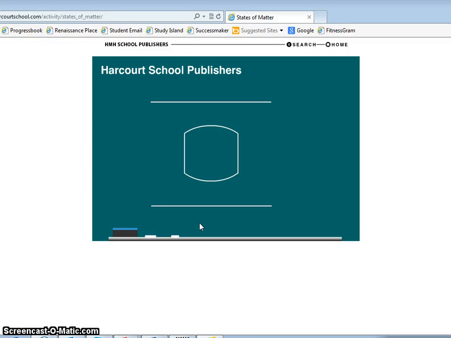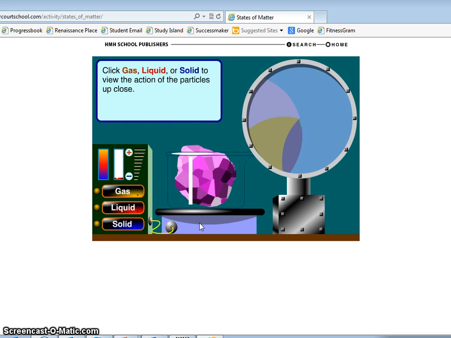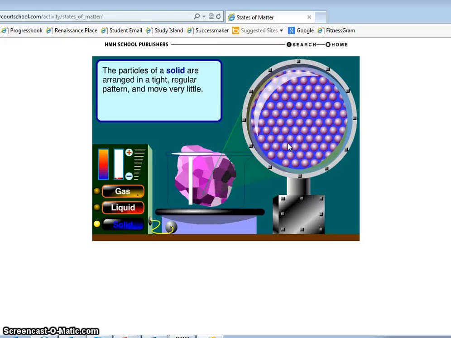Okay, on the back side of your paper, you have 3 circles. And in those circles, I want you to draw what the particle arrangements look like for each state of matter. You're going to see the particles right here. Okay, this is a magnifying glass. So let's look at a solid first. We have a solid here. Okay, so if I click on solid, it magnifies in. You can see those particles vibrate, but they're arranged very tightly. Okay, and they cannot move any more than just that little bit of vibration. Okay, so that is a solid. So in that circle, I want you to draw how these particles are arranged.